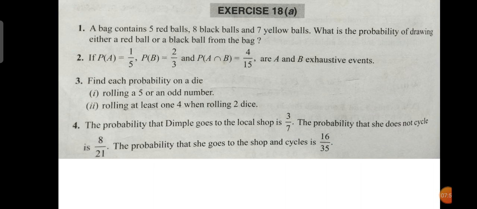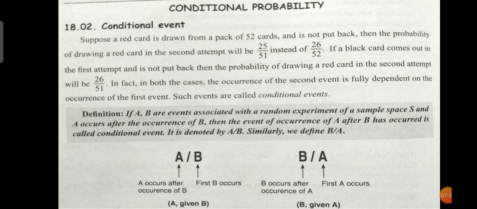Next is conditional probability. Before that, you have to know what a conditional event is.